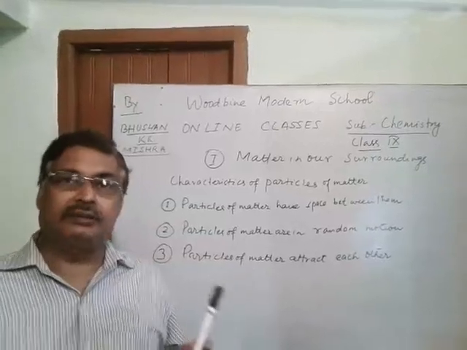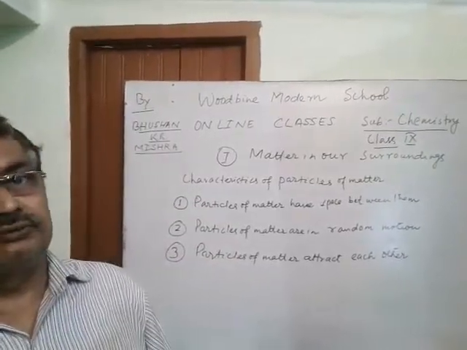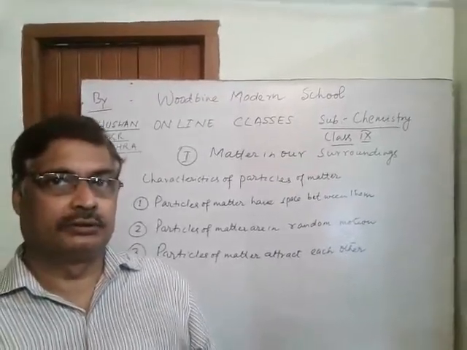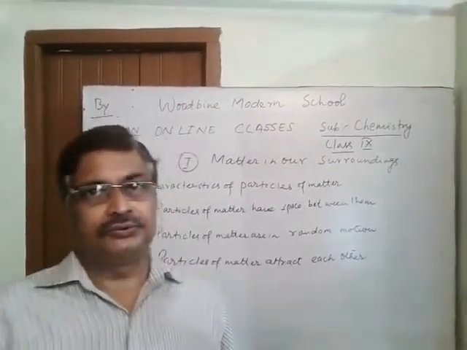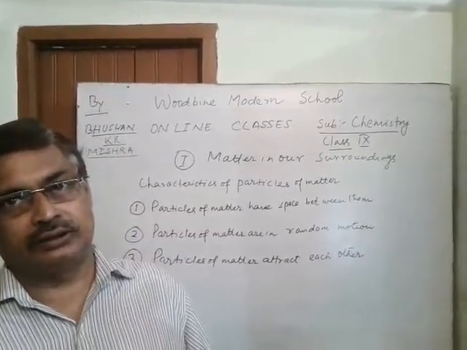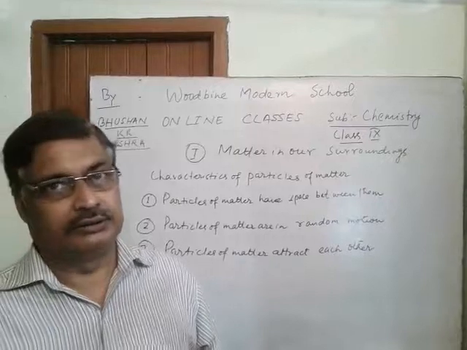That is the intermixing of particles of different types of matter, and it is also known as diffusion. So what is diffusion? Diffusion is the property of intermixing of particles of different types of matter.